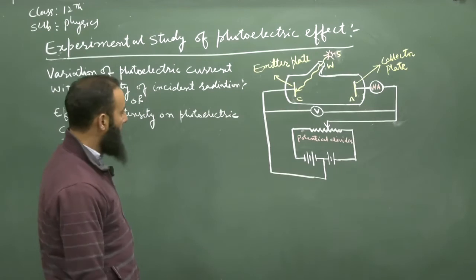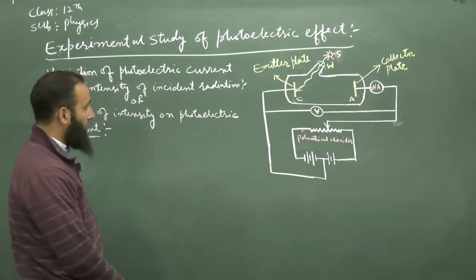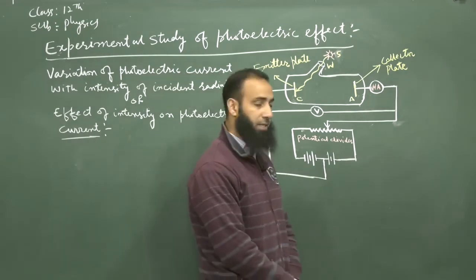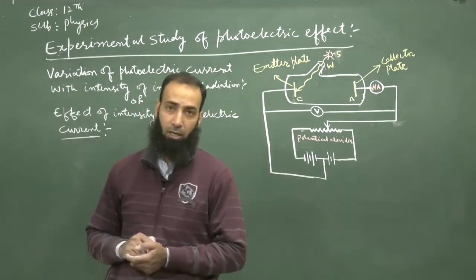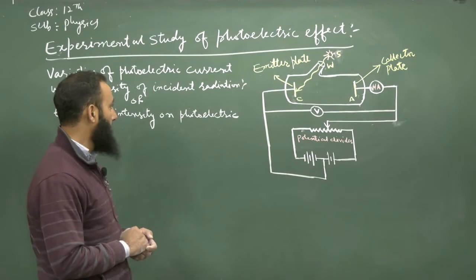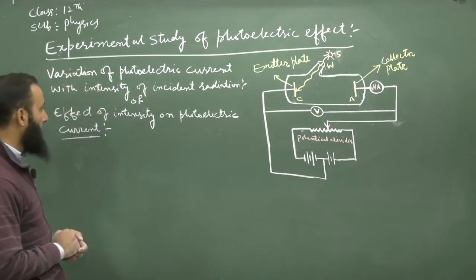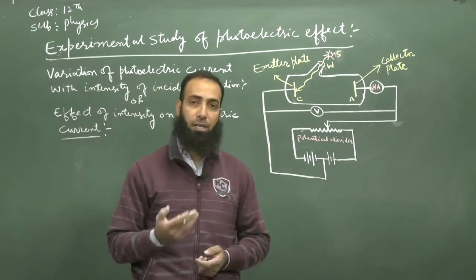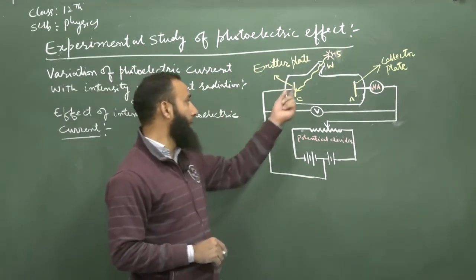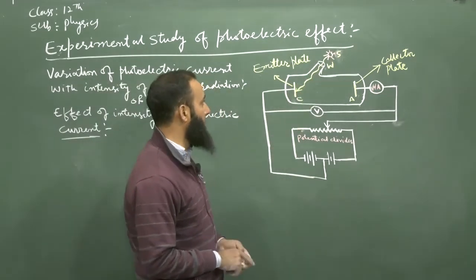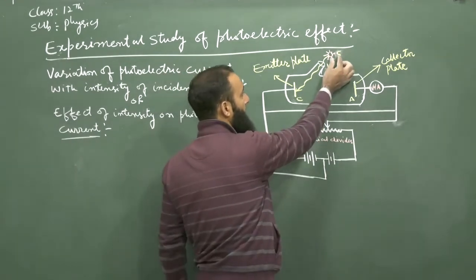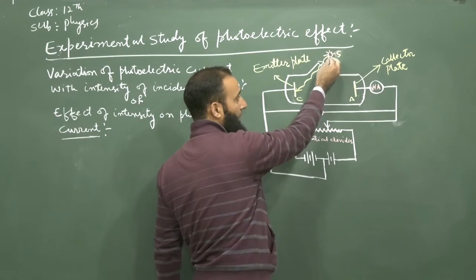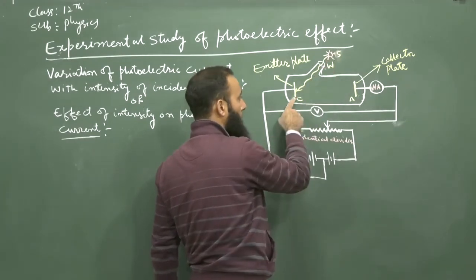Now let us see what will be the effect of intensity on the photoelectric current. If we change the intensity of the incident radiation, what will be its effect on the photoelectric current? First of all, let us see how we can change the intensity of radiation. The intensity of the incident radiation can be changed by bringing this source close to the plate C. We will bring this monochromatic source of light close to this.